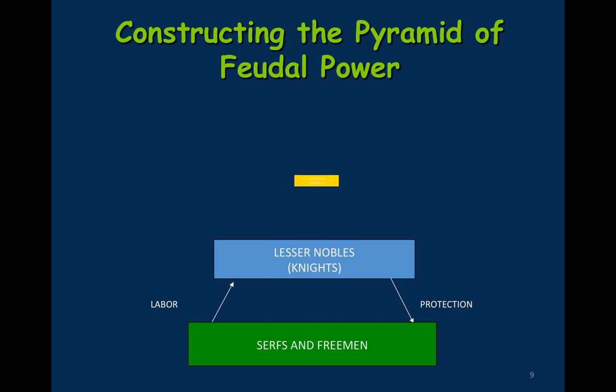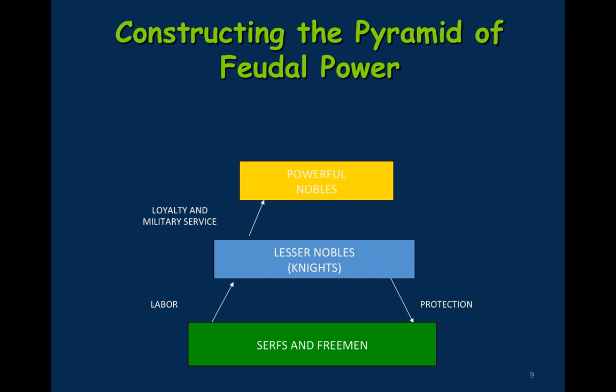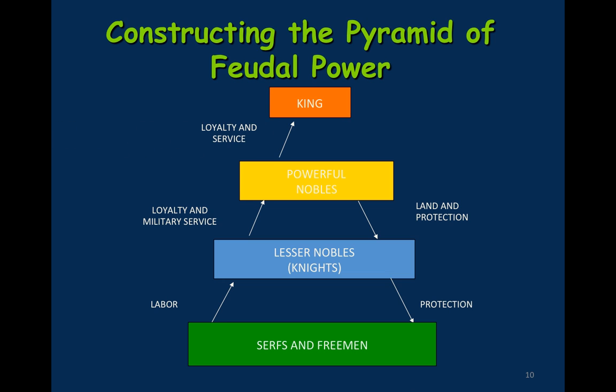The next level up, we have powerful nobles who would grant land and protection to those underneath in order to get back loyalty and military service. So the knights would fight in wartime for the powerful nobles. Similar again, above the powerful nobles, we have the king who controls all the land.